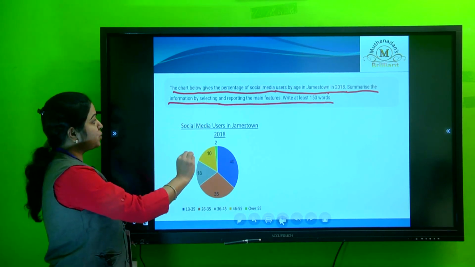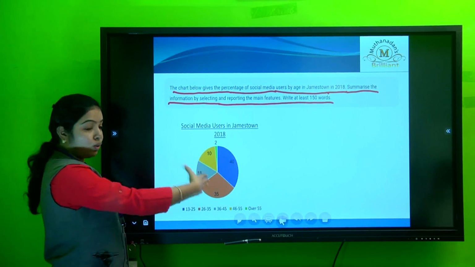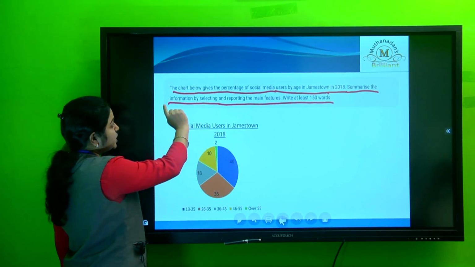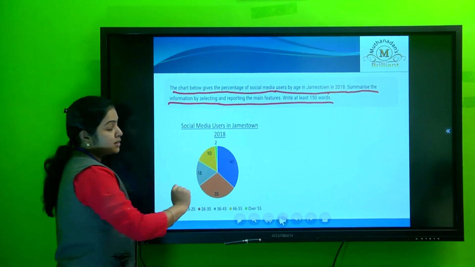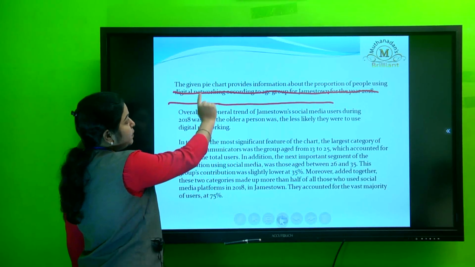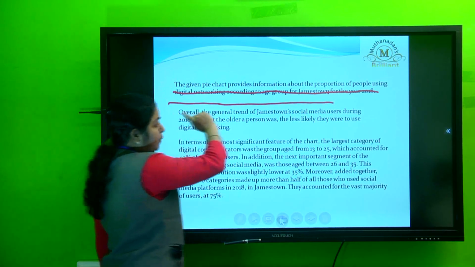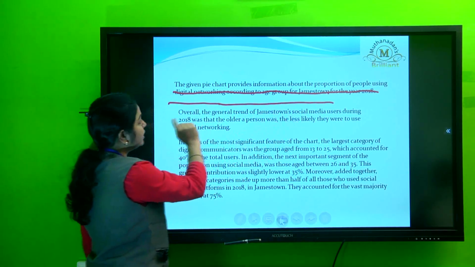I have given you the question as well as a sample answer below this chart. The chart below is replaced by the words the given pie chart. The entire statement is paraphrased and clearly written.